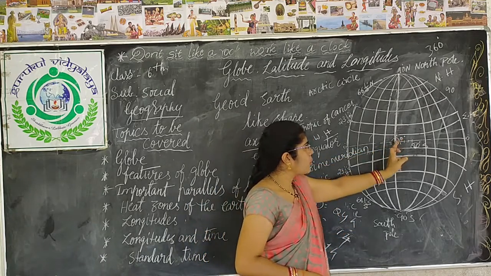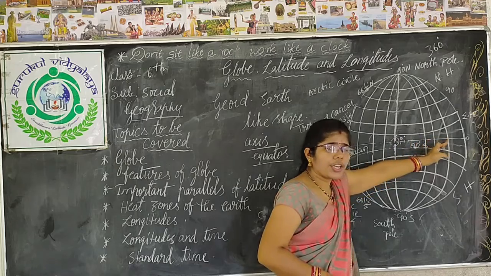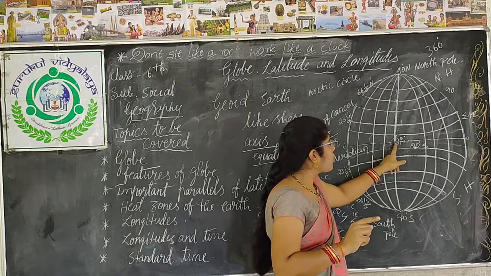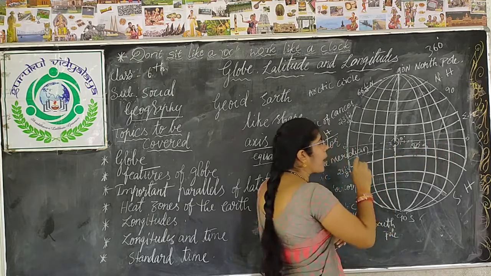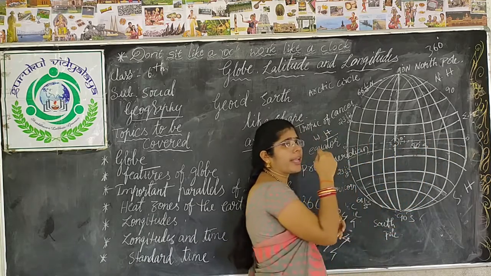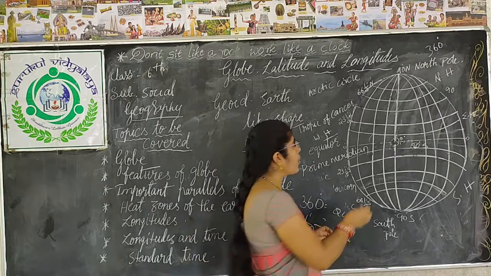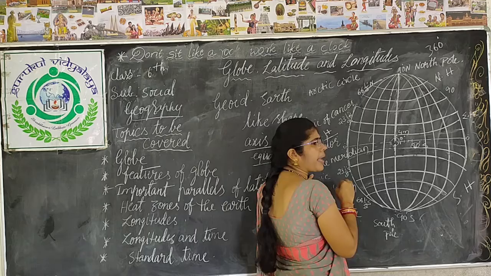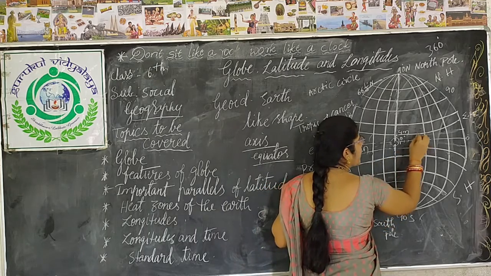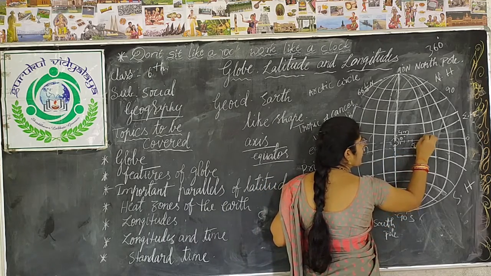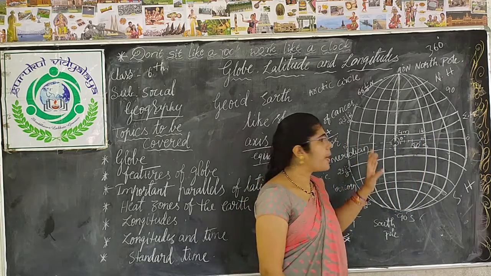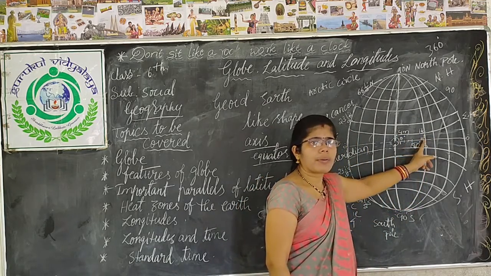Now here, what is the difference? Here I am saying the 360 degrees of longitude have 1 degree each. So the earth moving to complete this 360 degrees takes 24 hours. 1 degree takes 4 minutes. Completing 15 degrees takes 1 hour.